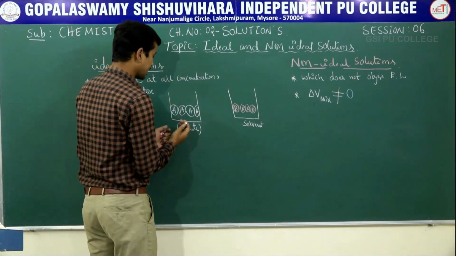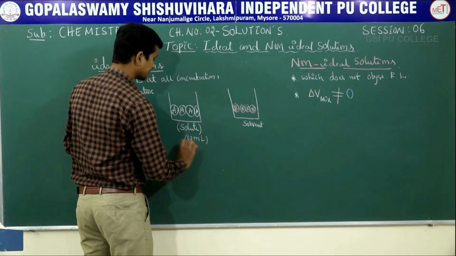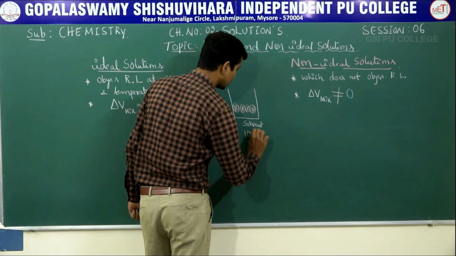The initial volume taken is solute A 10 ml and solvent B also 10 ml.